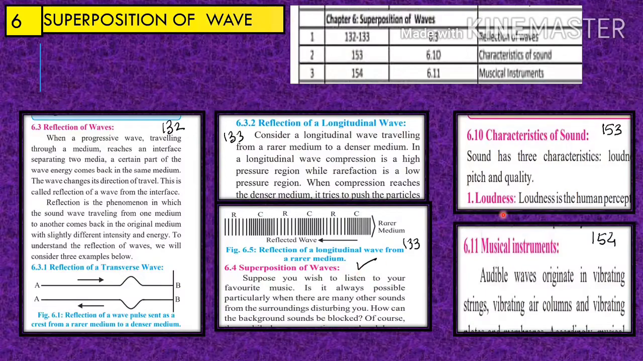Next article is 6.10 characteristics of sound. This article and 6.11 musical instrument, both these articles, are deleted from the syllabus, which is on page numbers 153 and 154.